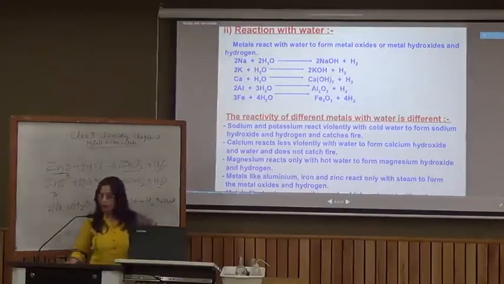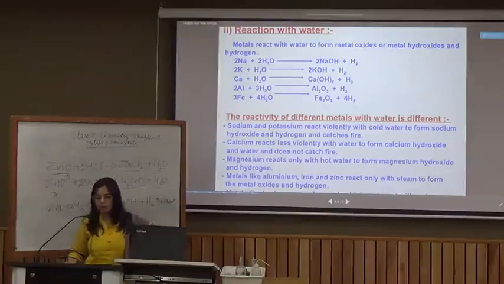Metals like aluminium, iron, zinc react only with steam. In fact, iron reacts when red hot iron is treated with steam. So you observe that the vigor of the reaction decreases. Sodium and potassium react spontaneously, calcium reacts less violently, magnesium reacts with hot water, aluminium, iron, zinc react only with steam. Copper does not react with water at all. Copper, silver, gold, platinum, they will not react with water at all. They are known as noble metals.